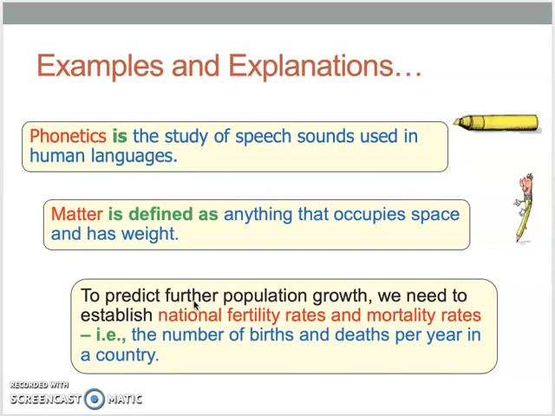So to predict further population growth, we need to establish national fertility rates and mortality rates, I.E., which means in other words, the number of births, that would be the fertility rates, and deaths, that would be the mortality rates, per year in a country. So this actually explains what national fertility rates and mortality rates are.